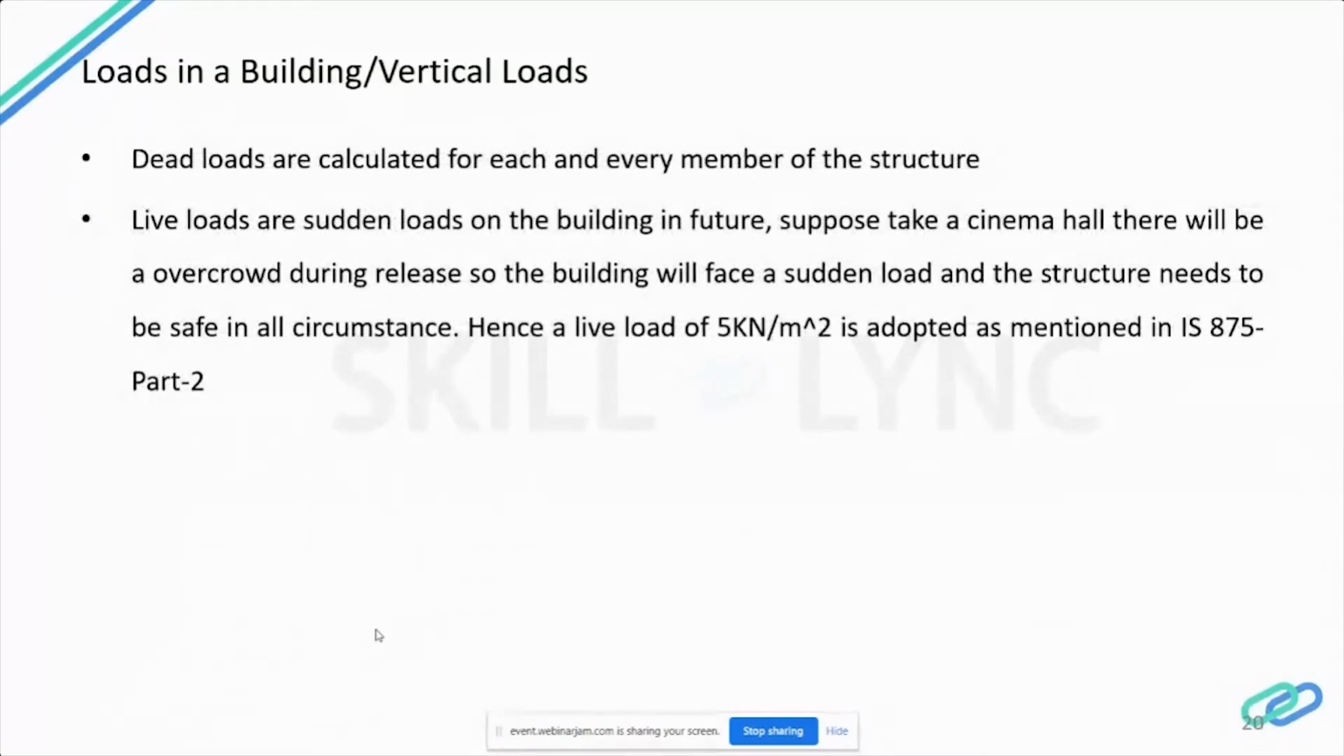Dead loads are individually calculated for each and every member of the building, whereas live load is calculated on the basis of sudden loads on the building in future. For example, if the structure is made for a cinema hall, there will be overcrowding during a release. To meet this sudden load, we have to keep the structure safe. So normally we consider a live load of 5 kilonewton per meter square as per the Indian code.